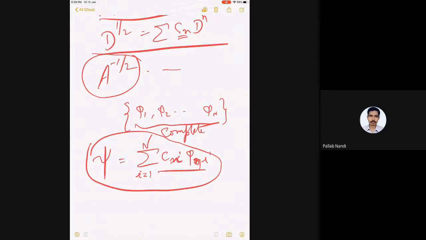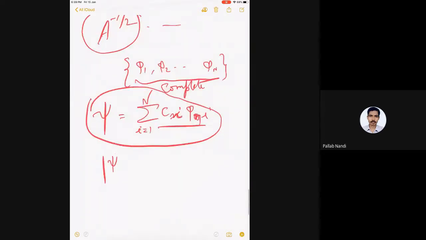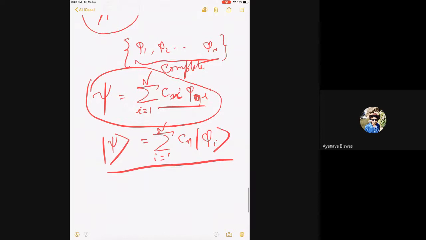Yes, sir. I can write this in Dirac notation. I think all of you know this, right? Vector space is the sum over i of c_i phi_i, correct? So that I don't write what the variables are, I simply write an abstract ket space and say that this ket c is equal to the sum over i of c_i phi_i. Is this okay?